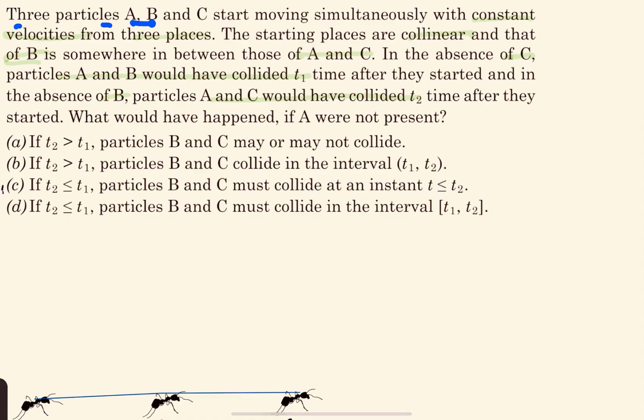Three particles A, B and C start moving simultaneously with constant velocities from three places. The starting places are collinear and that of B is somewhere in between A and C. In the absence of C, particles A and B would have collided T1 time after they started, and in the absence of B, particles A and C would have collided T2 time after they started. What would have happened if A were not present?